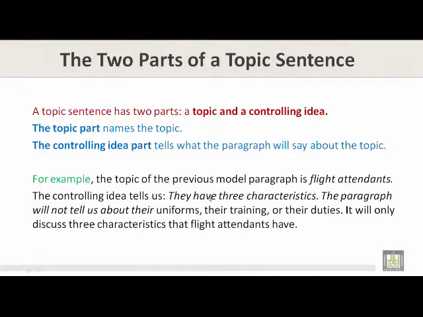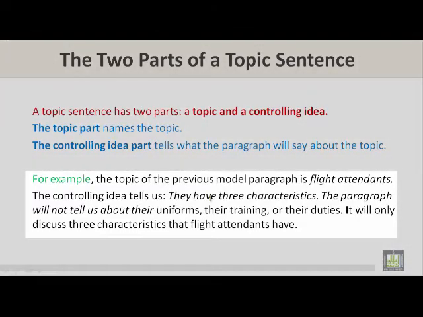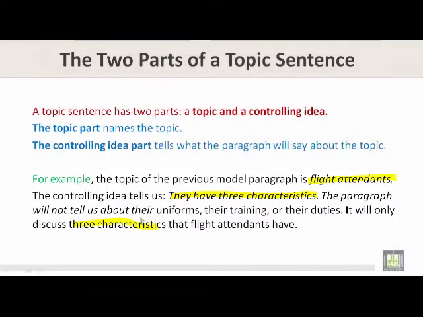For example, the topic of the previous model paragraph is flight attendants. The controlling idea tells us they have three characteristics. The paragraph will not tell us about their uniforms, their training, or their duties. It will only discuss three characteristics that flight attendants have.